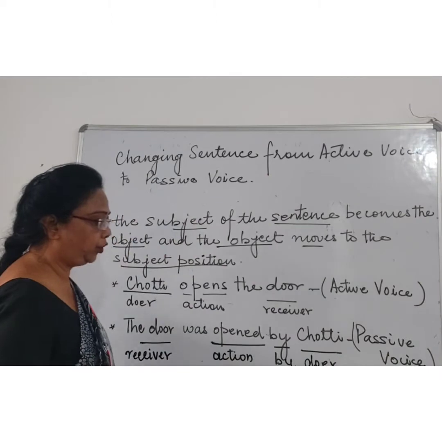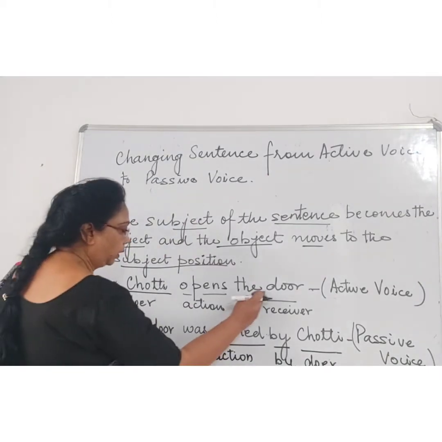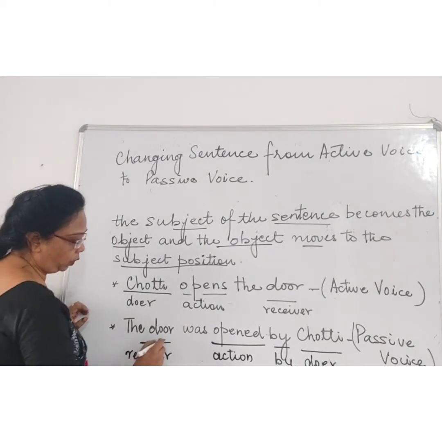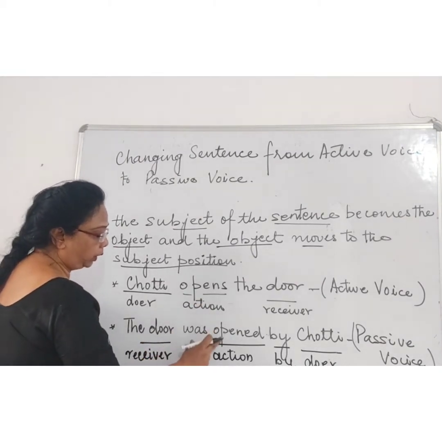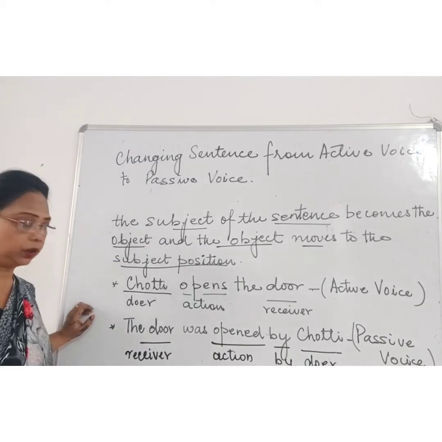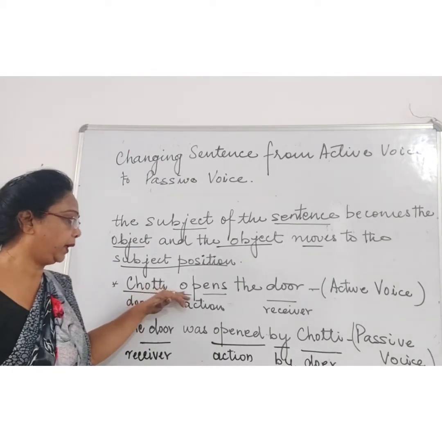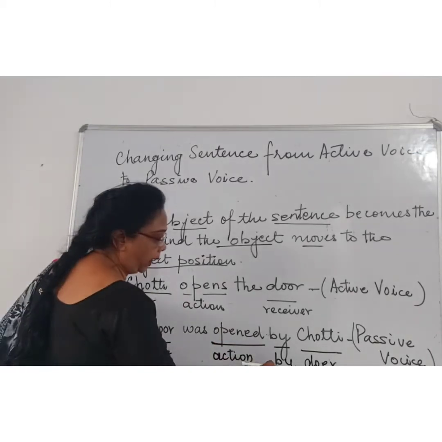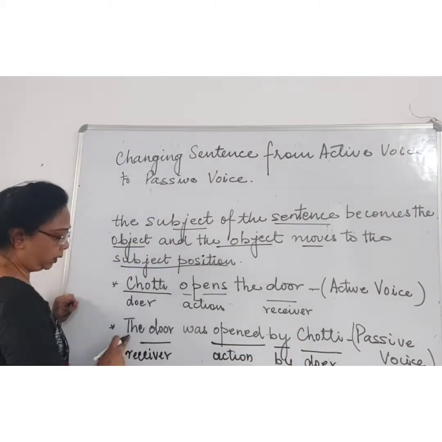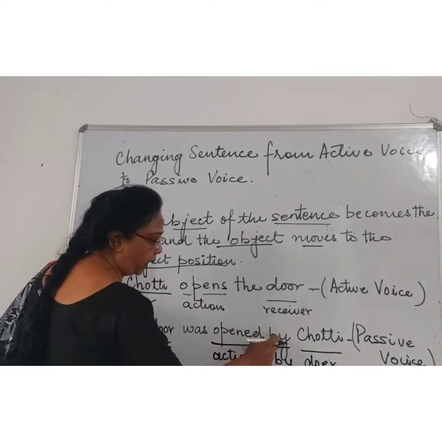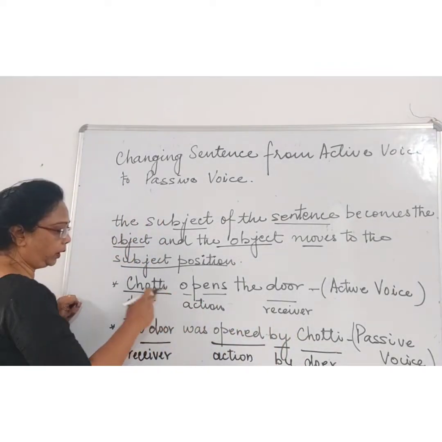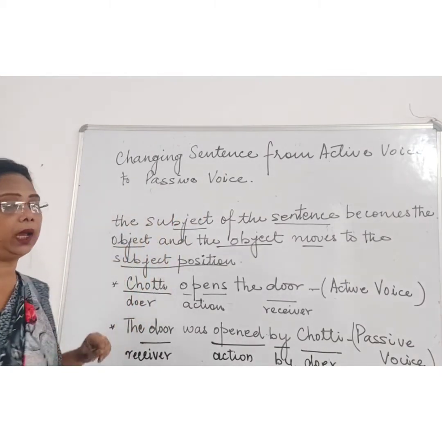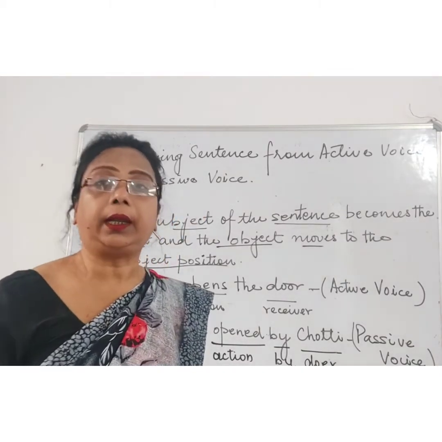Now, to convert it to passive voice, the receiver, that is the object, will come first. The door. Now here, the tense will change. Right? This is present tense. It will change to past tense. Was opened by Choti. Right? The door was opened by Choti. Now in changing the active voice to passive voice, we have to pay attention to the tenses.